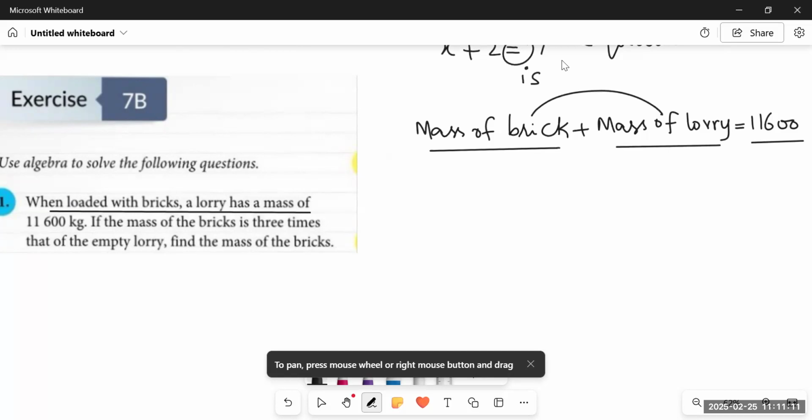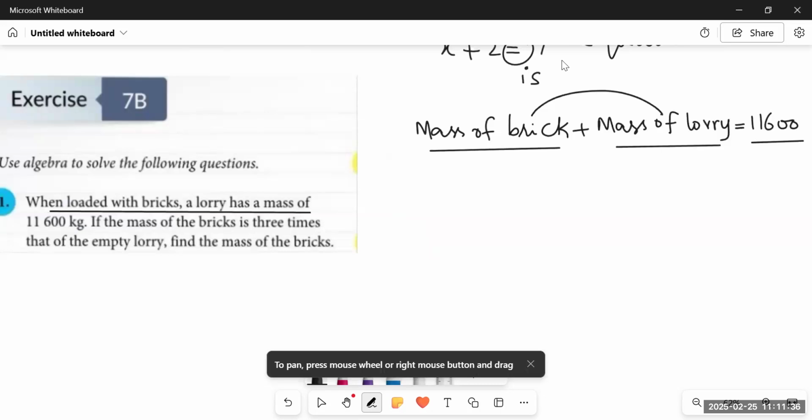Like I'm saying that I have a 2 rupee note and a 5 rupee note, for example. Together they give me a sum of 7. So I have one 2 rupee note and one 5 rupee note. But here I'm not telling you the mass of the bricks, nor the mass of the lorry. But when I add the two, I get a total of 11,600 kilograms.